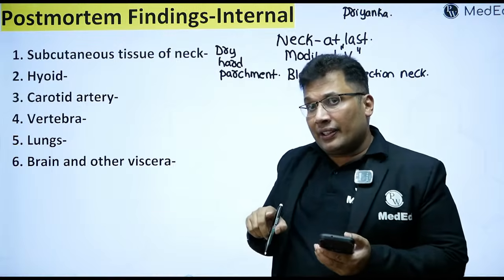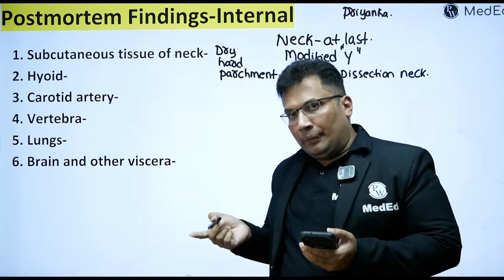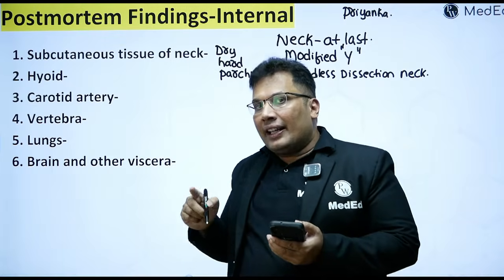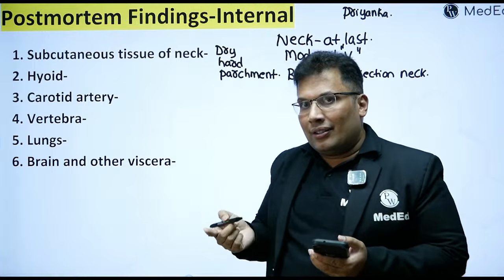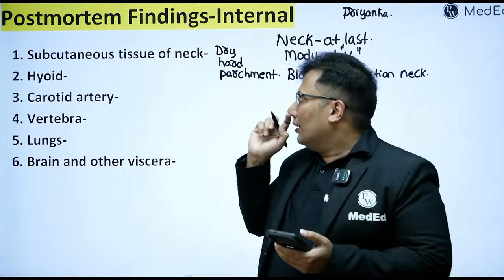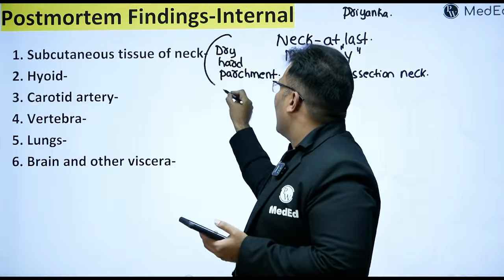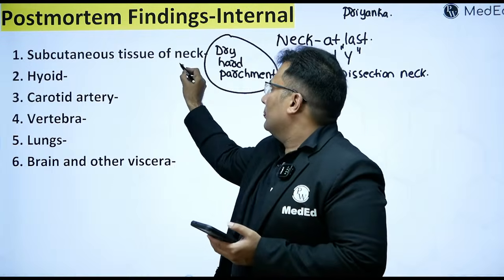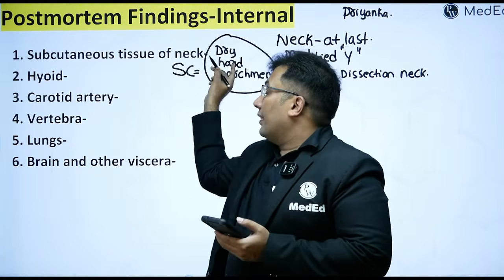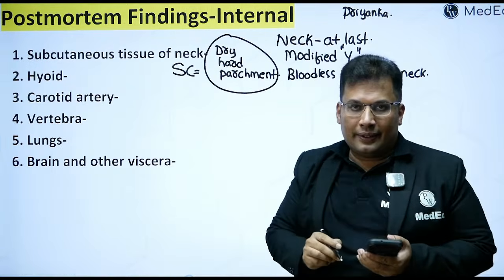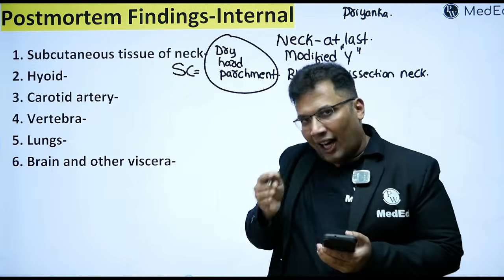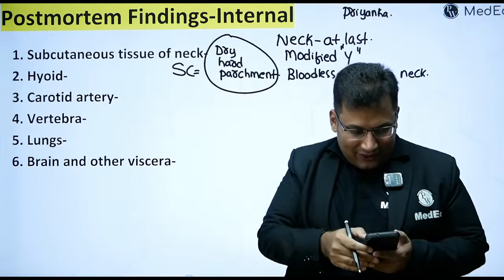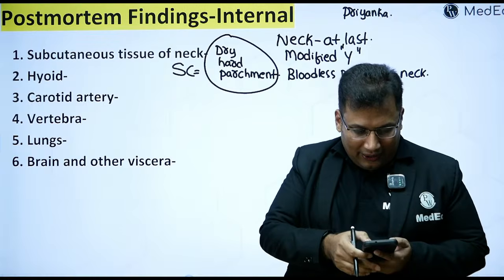But in strangulation, it will be soft, reddish, and there will be a lot of hemorrhages. This is again very commonly asked. Write this in the chat box: SC is equal to dry, hard, parchment appearance. Keep writing, guys.